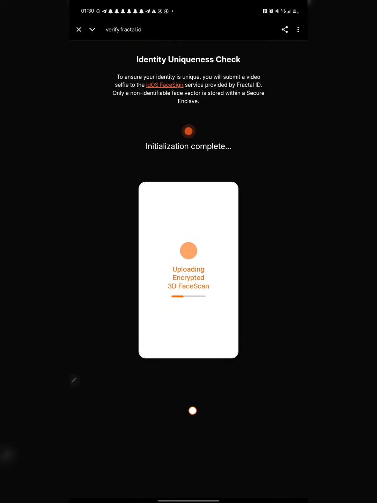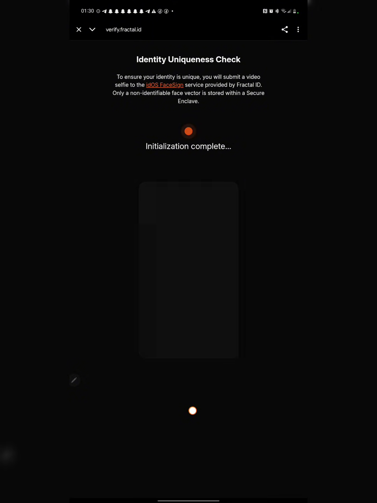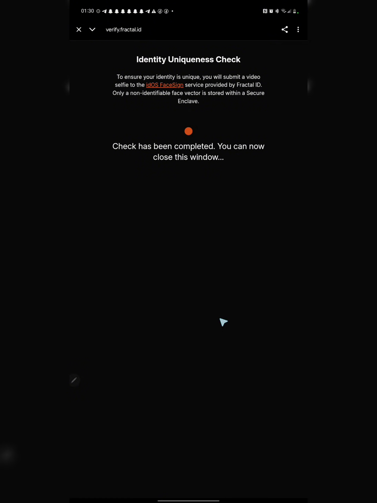Okay, and right now you can see I just took a picture of myself so easily. So this is how you actually verify yourself. Just leave it to load completely. You can see face scanned, and let's see what we're gonna have right here. Check has been completed. You can now close the window.